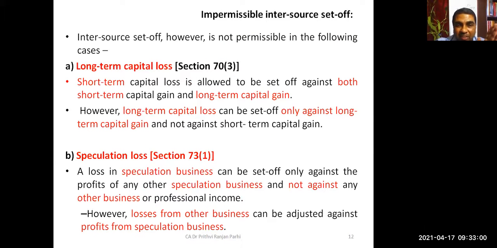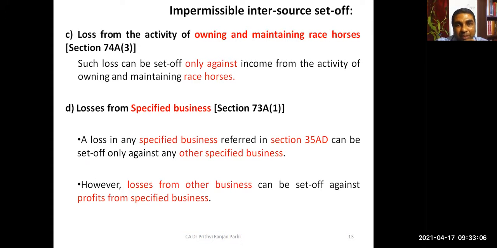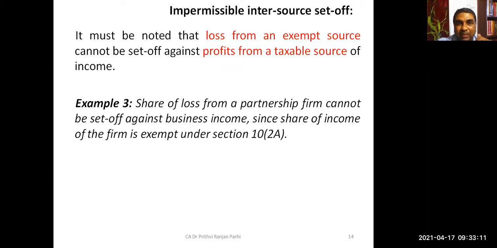Okay. Long-term capital loss. You know what the provision is? Speculation business. Loss from the activity of owning and maintaining racehorses. The losses from specified businesses. You have to keep that in mind. And here, one more point we'll remember, that you must keep a note of: the loss from an exempted source cannot be set off against the profit from a taxable source. If there is some exempted income source and by chance there is a loss under that source, that loss cannot be set off against a taxable source.